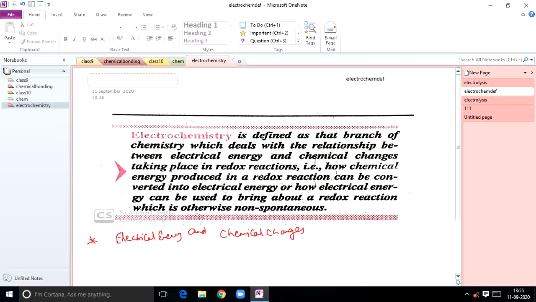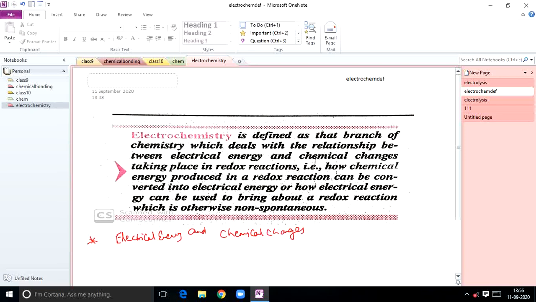So that is how chemical energy produced in a redox reaction can be converted into electrical energy. Conversion of chemical energy into electrical energy. At the same time, conversion of electrical energy into a redox reaction, that is chemical energy. So this study we call it as electrochemistry.